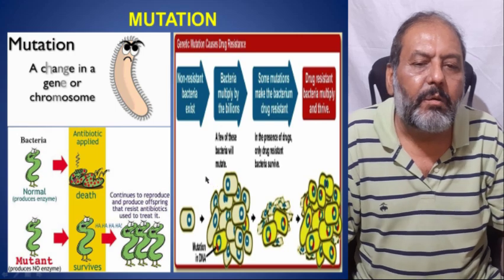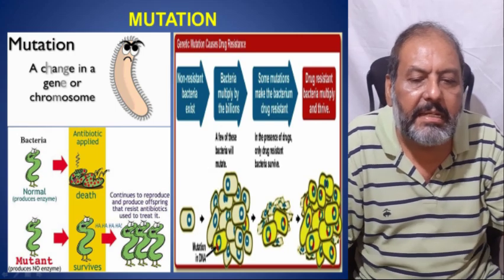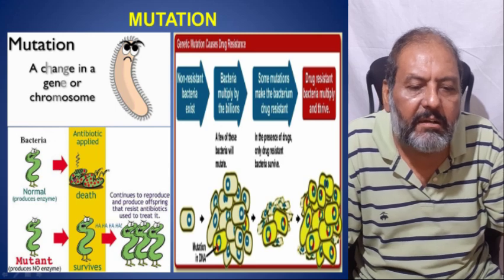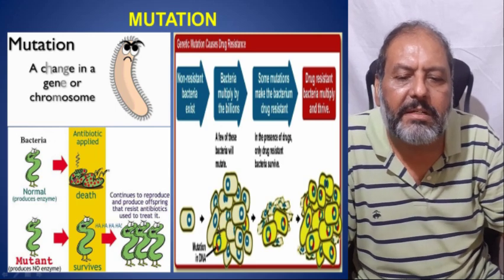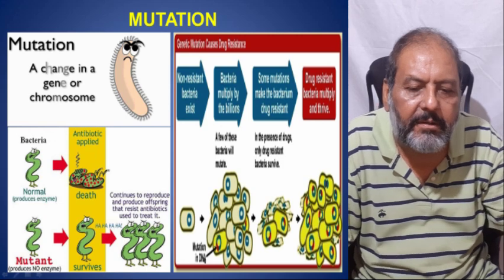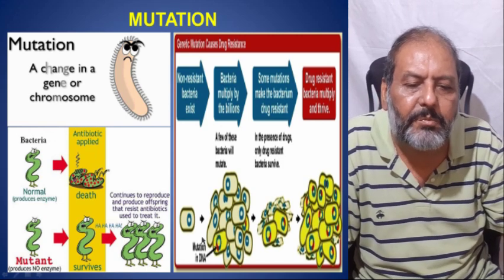And here one can see a kind of bacteria, with a few non-resistant bacteria existing in this population, and here one can see the mutation in the DNA of this bacteria.